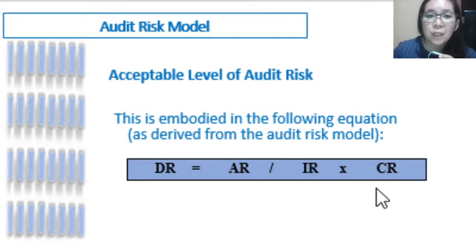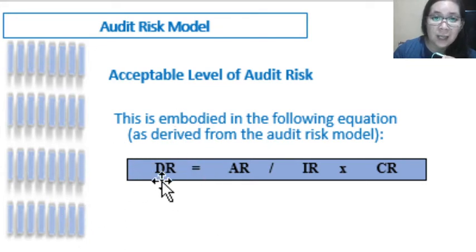If you still remember the formula, we just derived the detection risk. This is how the auditor will determine the level of detection risk that he is willing to accept, so that the audit risk will be minimized to an acceptably low level.